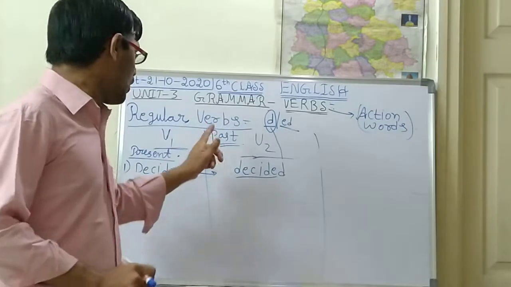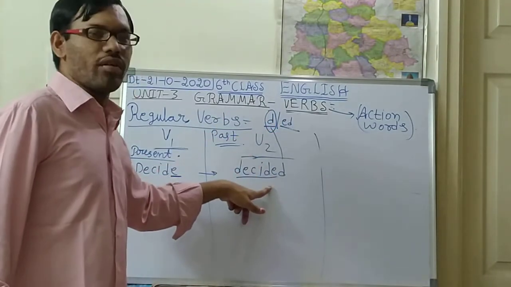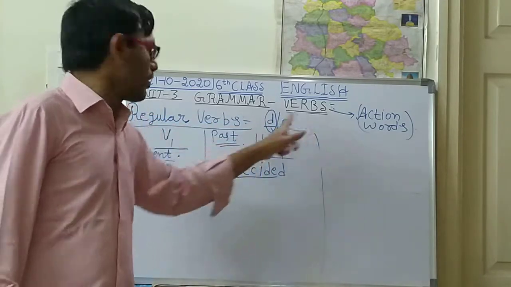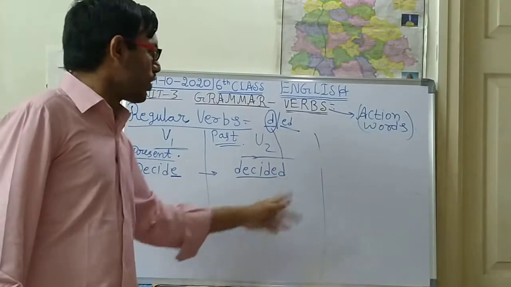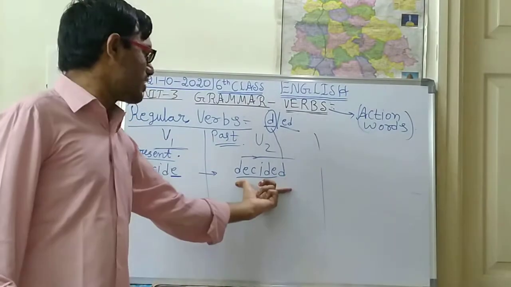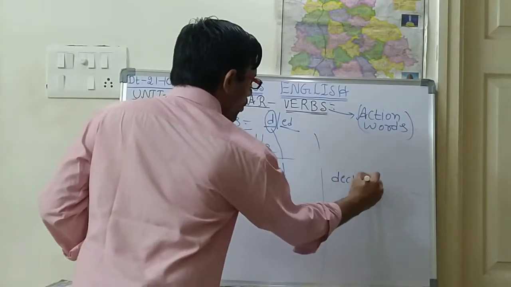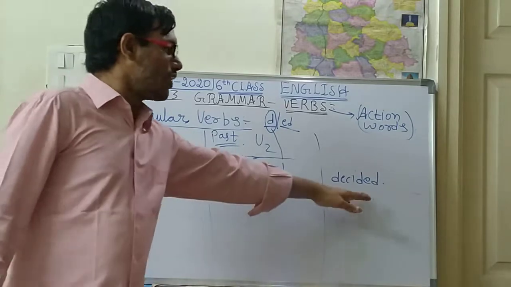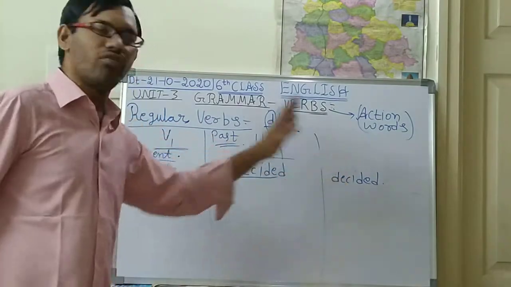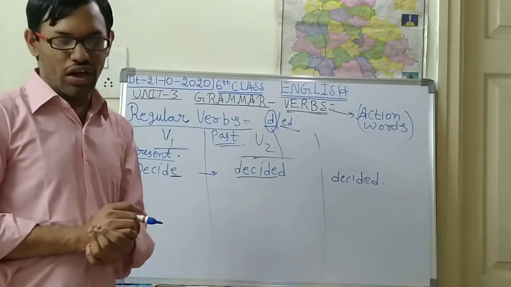Regular verbs means only adding d or ed in the past form, in the past and V3. V2 and V3, either d or ed. In the V2 whatever the word is there, in the V3 also the same word will be coming. Understood? I think you have understood. So decided. This type of words will be called regular verbs.